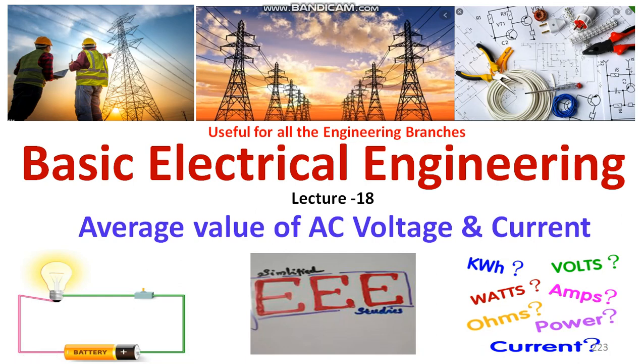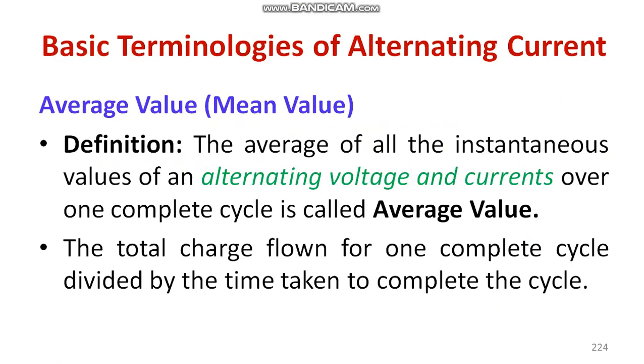In this session I will be discussing what is average value of AC voltage and current. In the previous session I have discussed major basic terminologies of alternating current such as instantaneous value, phase, phase difference, time period, frequency, etc. The video link is available in both description box and I button.